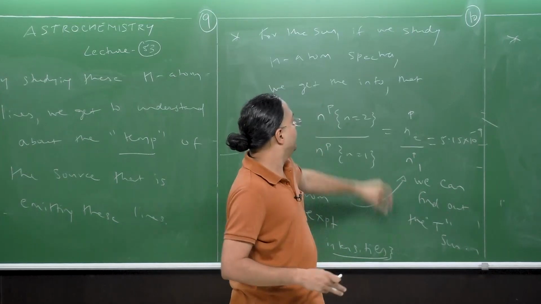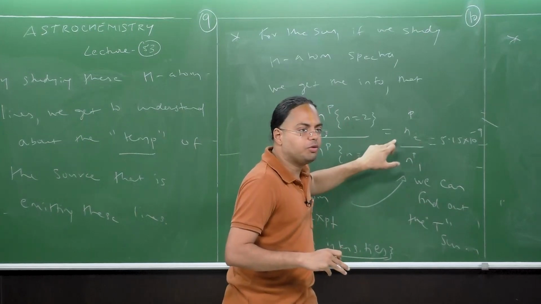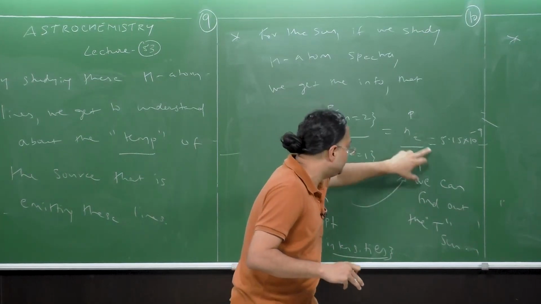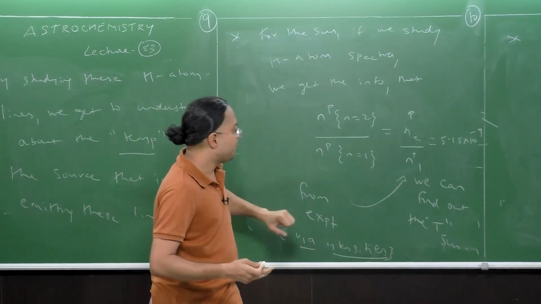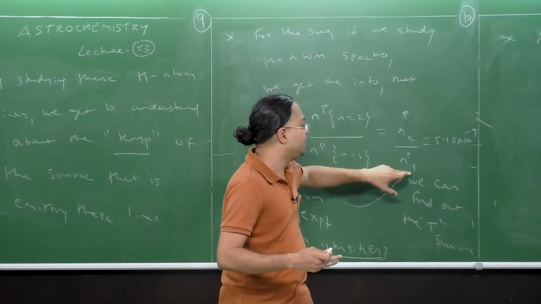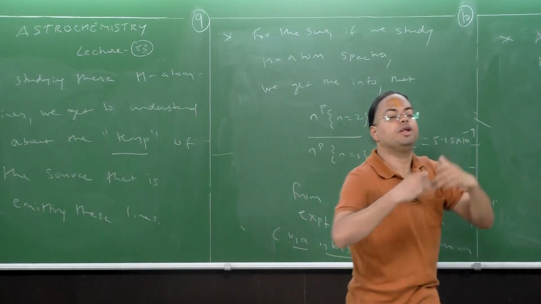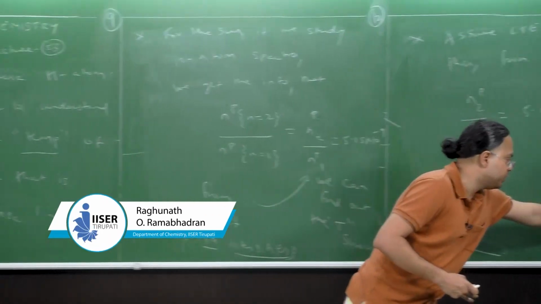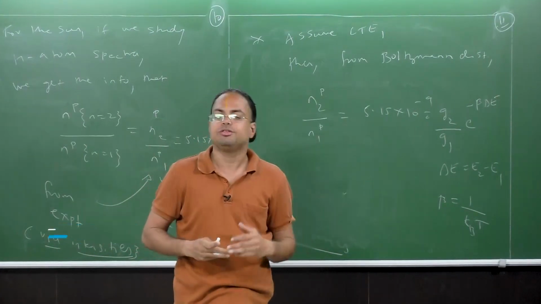And I told you that by computing the ratio of the intensities of the lines obtained from the N equal to 2 series, the Balmer lines, and the N equal to 1 series, we are going to be getting a lot of information about the temperature of the interstellar source that is emitting the light. We shall see how this is done in the next class.